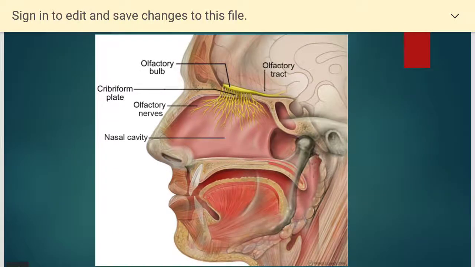Let us view this slide. What do you observe here? We observe the nostrils, the nasal cavity, and the nasal septum dividing the nasal cavity into two halves. The most important thing here is the olfactory bulb. We have the receptors present on the mucous membrane.